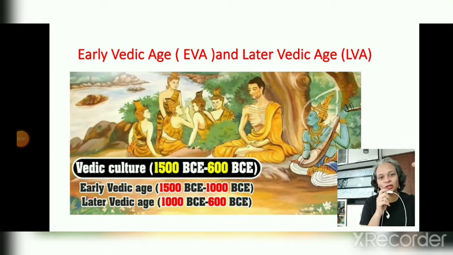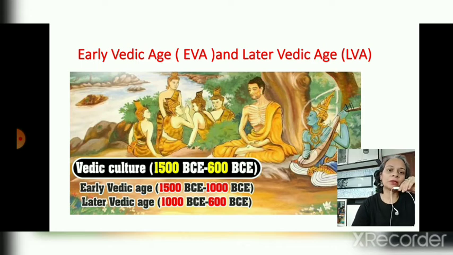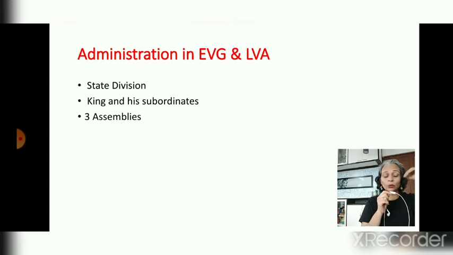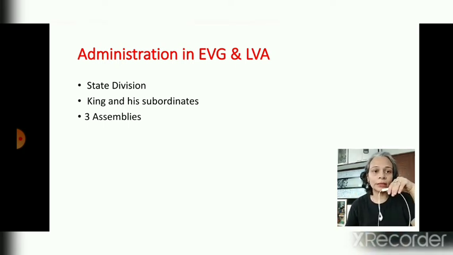You can see a picture of the early Vedic age and the later Vedic age, where the date has been mentioned to be very precise. It's from 1500 BCE to 600 BCE. This is just for your reference. Now, as I told you, we will talk about two points of these ages. One is administrative, and the second is the social aspect. For each point we will discuss the early as well as the later Vedic age difference.